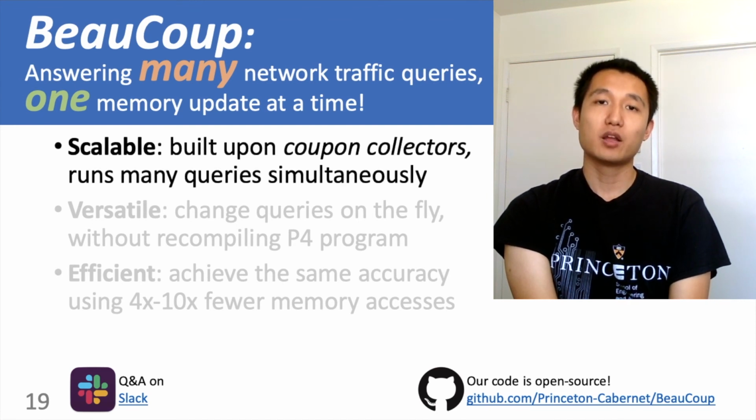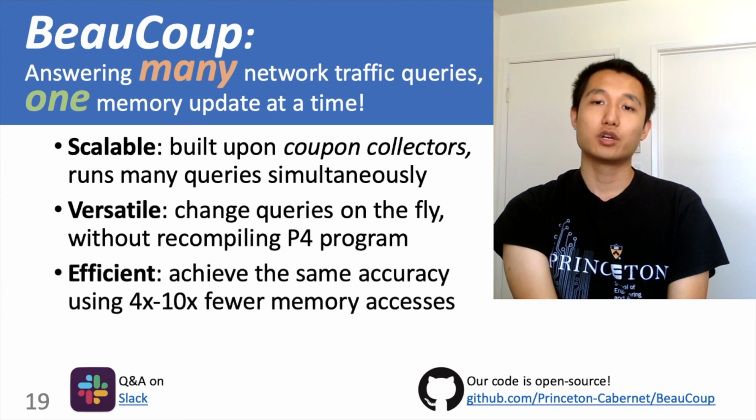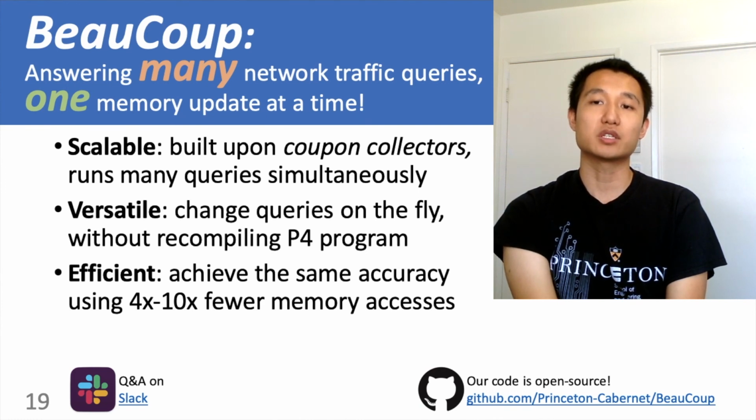In summary, today we present BeauCoup, a system to answer many network traffic queries, 1 memory update at a time. BeauCoup is scalable. It uses coupon collector to achieve running many queries simultaneously, while always using only a constant number of memory accesses per packet. BeauCoup is versatile. We can change queries on the fly without the need to recompile a P4 program. BeauCoup is also efficient. We achieve the same accuracy using 4 times to 10 times fewer memory accesses, meaning we can run 4 times to 10 times more queries simultaneously.